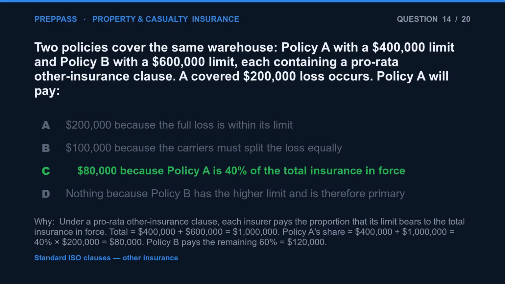The correct answer is C. Under a pro rata other insurance clause, each insurer pays the proportion that its limit bears to the total insurance in force. Total equals $400,000 plus $600,000 equals $1 million. Policy A's share equals $400,000 divided by $1 million equals 40% times $200,000 equals $80,000. Policy B pays the remaining 60% equals $120,000.